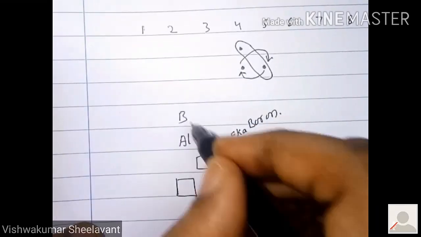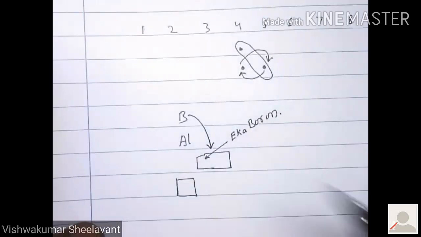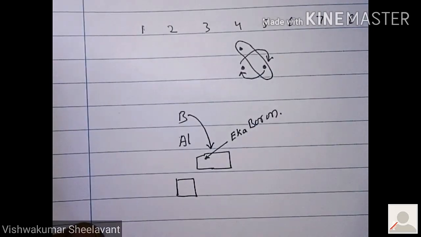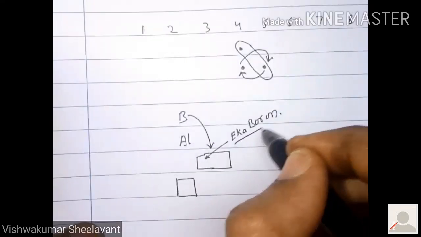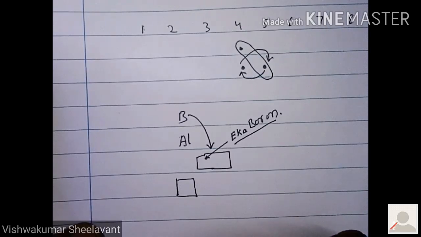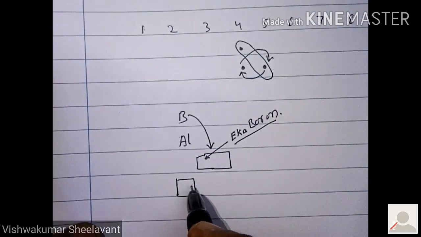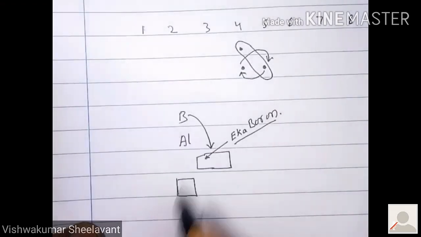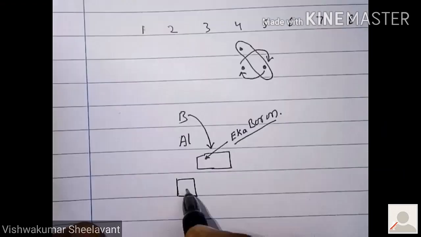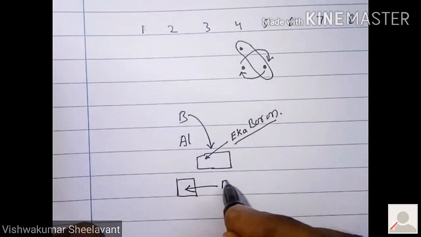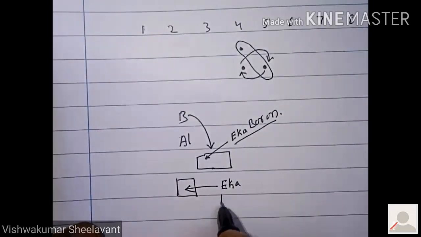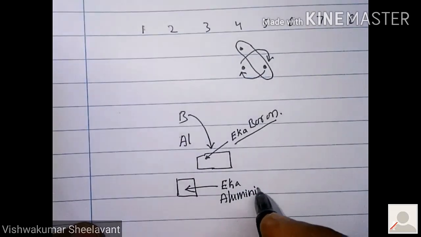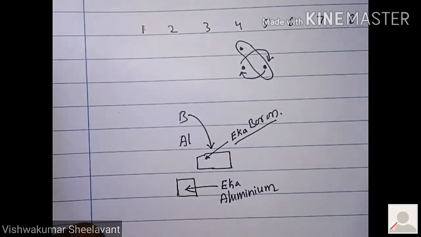In the first series, he thought an element with the properties of boron would appear. So he called it Eka boron. And in this spot, he assumed an element having properties of aluminium would appear. So he called it Eka aluminium.